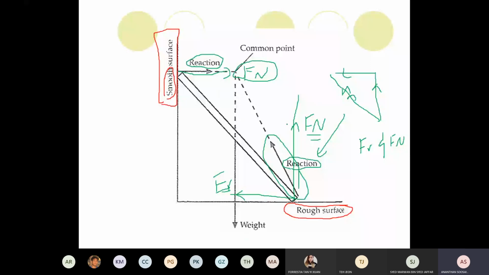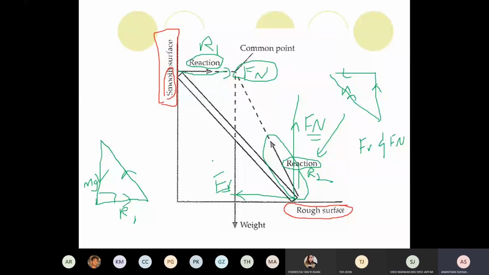What they are trying to do here is draw the triangle. If you want to draw a triangle, how does this triangle look? The weight acting down, then the normal reaction, the second one is horizontal, 90 degrees. This is your weight. This is your reaction 1, R1. Therefore, this is your R2. So R2 must be diagonal here. To make a triangle, they simplify the 4 forces into 3. The 2 forces have been merged. Any question from this diagram?